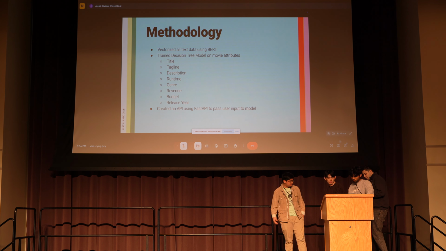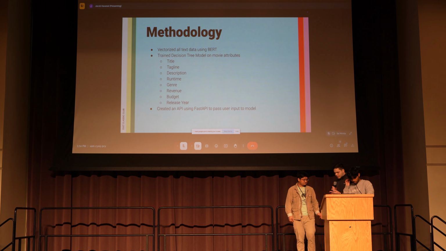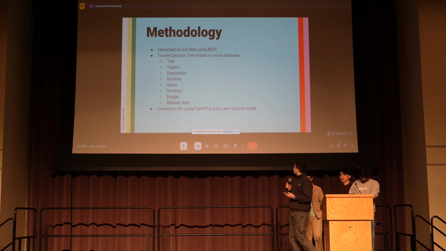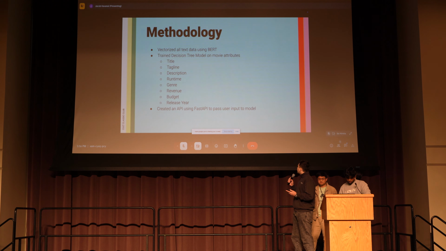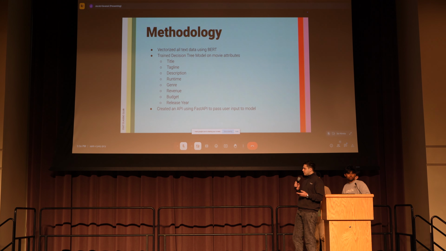For our models, we first tried using the BERT model by Google, and we tried to vectorize all the text data, and that didn't work out for us for multiple different reasons, so we decided to go with a decision tree model. And that one ended up working a lot better for us.